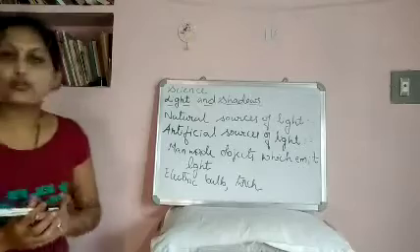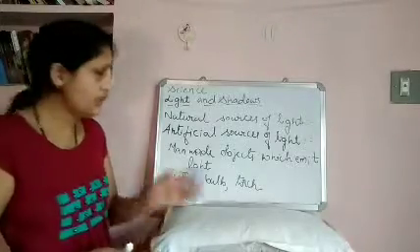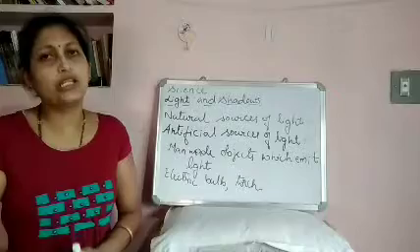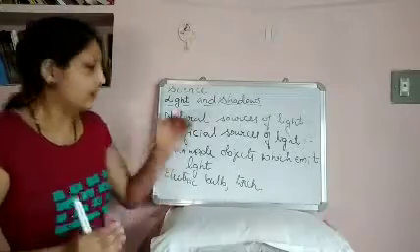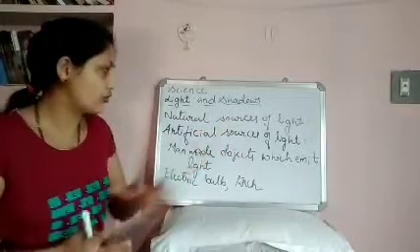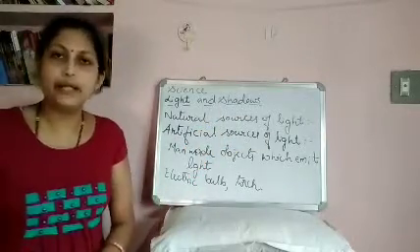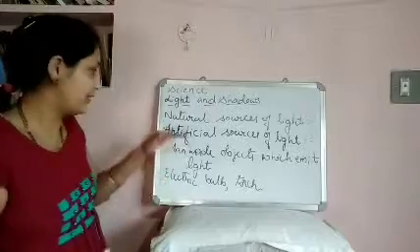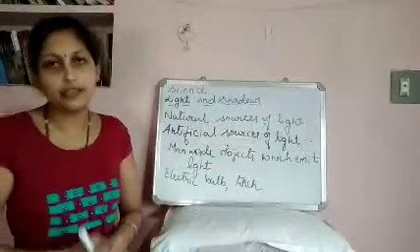So light is a source of energy which is used to see the objects clearly. The objects which emit light of their own are called natural sources of light. Some objects are man-made and they also emit light. Such objects are called artificial sources of light.